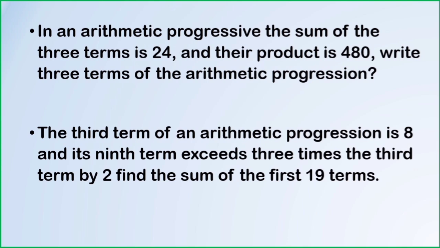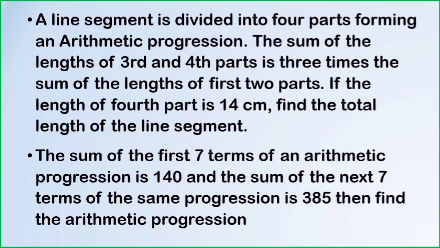Find the sum of the first 19 terms. The first step is finding out the value of A and D, then the AP, then find the sum of its 19 terms. Next question: a line segment is divided into 4 parts forming an arithmetic progression.